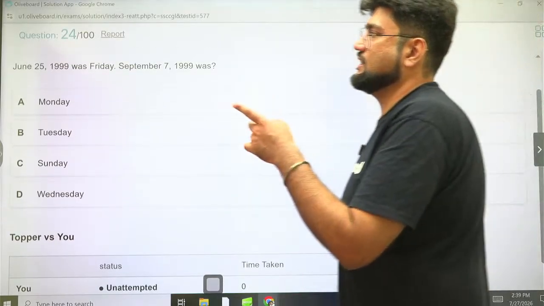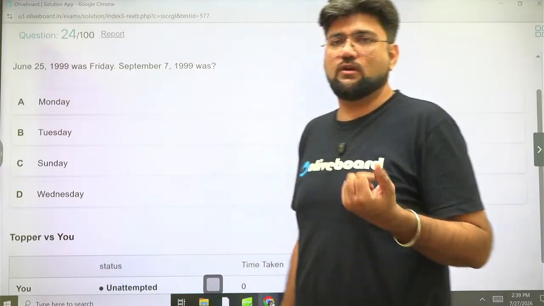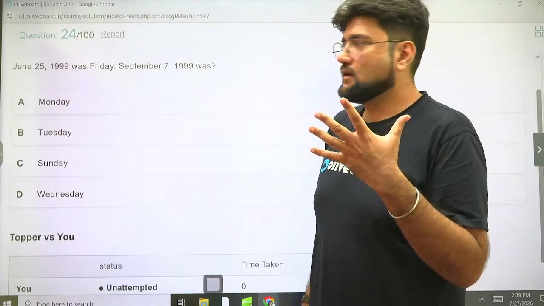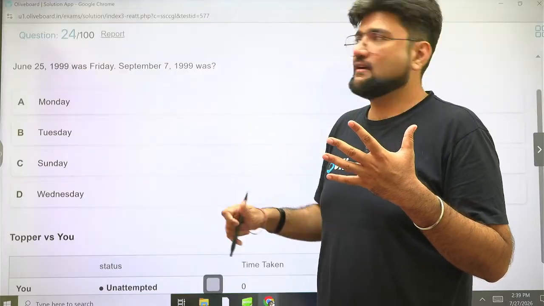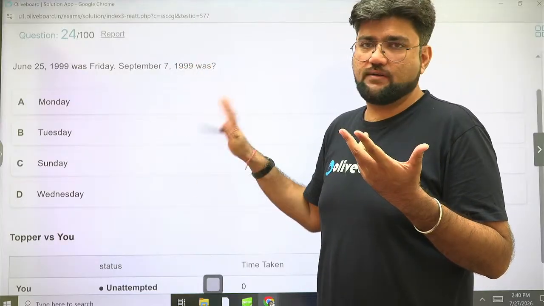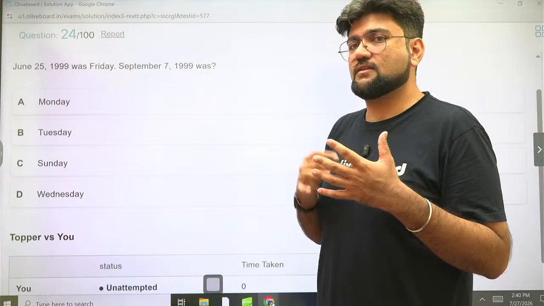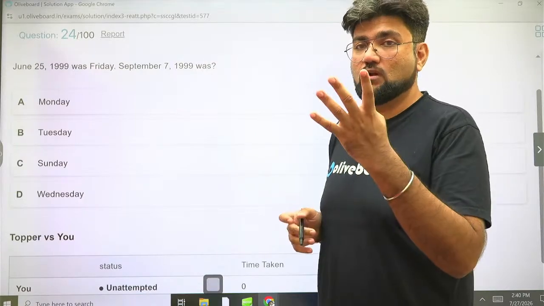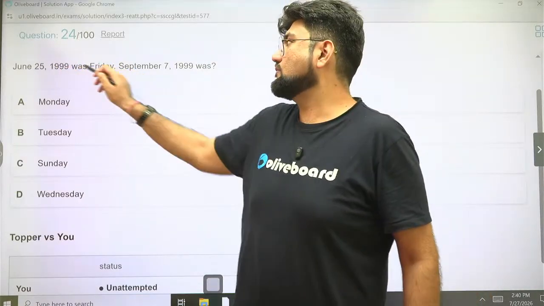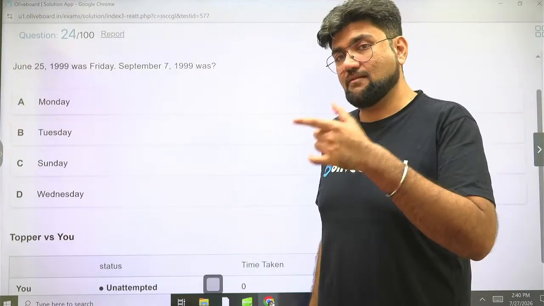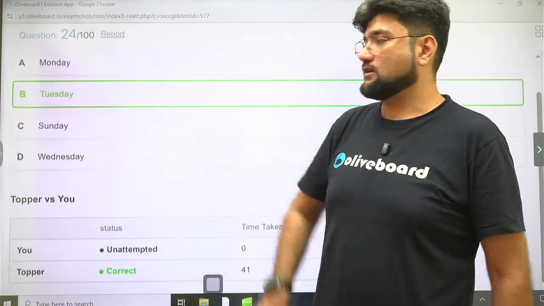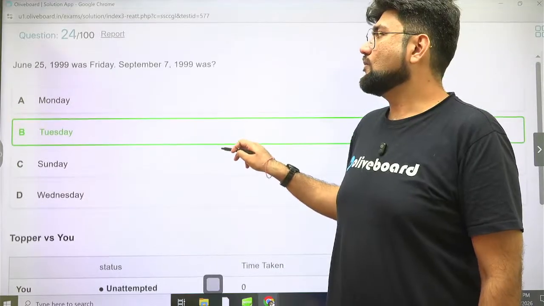See, the year is the same and the months are pretty close. You can do it verbally only. 5 odd days for June. July and August are counted completely, 31 days each, 3 and 3. And 7 days, remainder with 7 is 0. 3 plus 3, 6 plus 5, 11. 11 remainder with 7 is 4. Just add 4 to Friday. Friday is the 5th day. 5 plus 4 is 9. 9 minus 7 is 2. 2 means Tuesday.